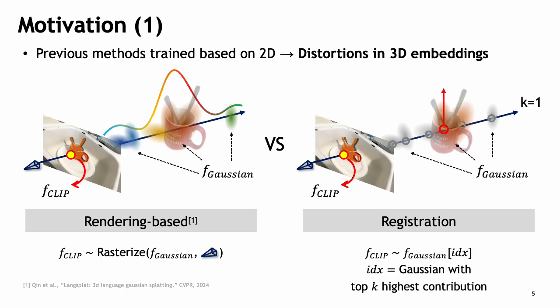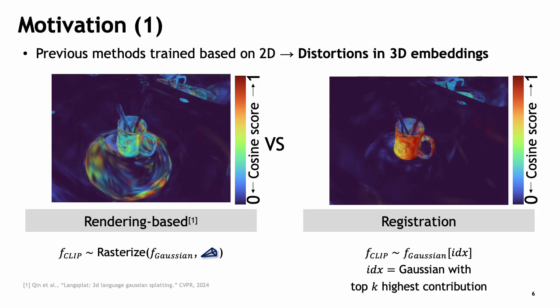To mitigate such discrepancy and bypass the rendering stage, which enables direct 3D search, we suggest registration of CLIP embedding, which directly assigns 2D CLIP features only to Gaussians with the highest contribution. This is a visualization of 3D activation for a red cup, for example. We calculate the activation of the embedding of each Gaussian and visualize them into an image by rendering. Here, we can clearly see the problem of discrepancy when we use a rendering-based method.